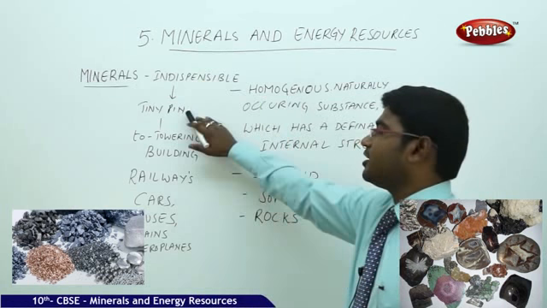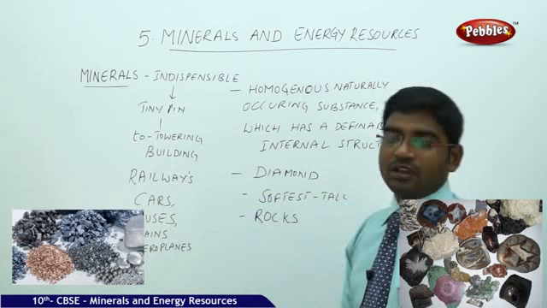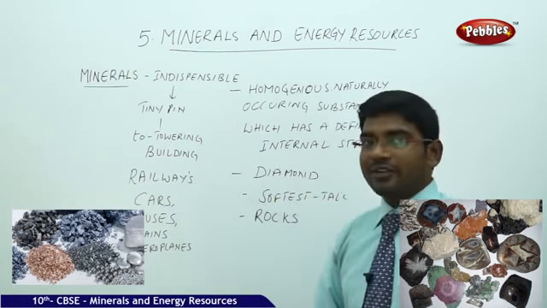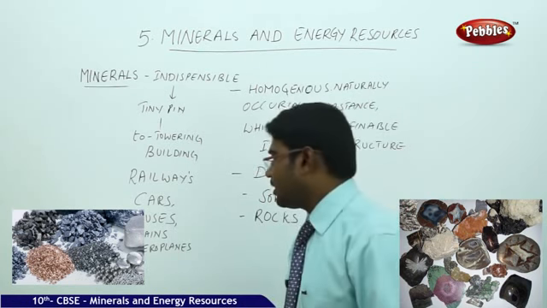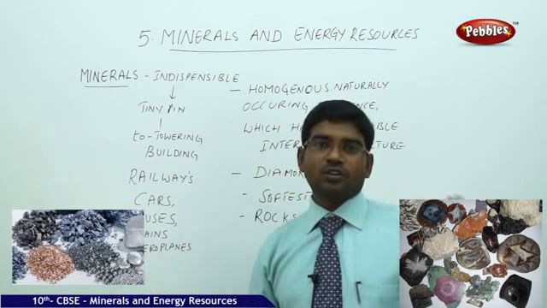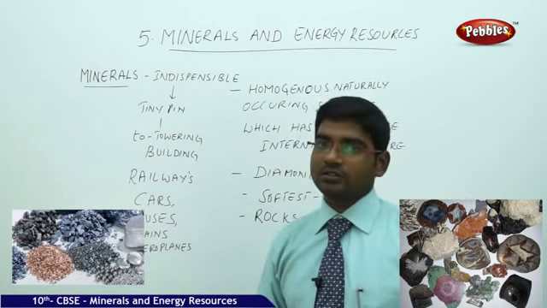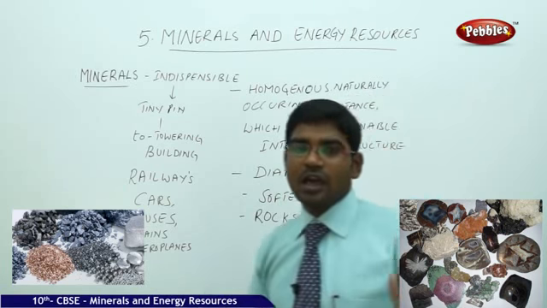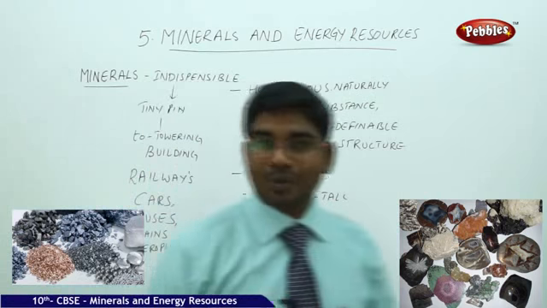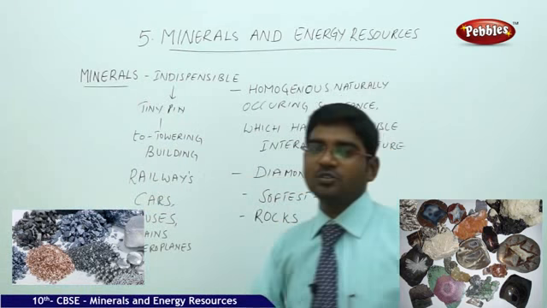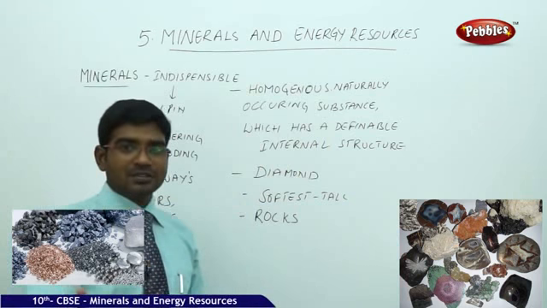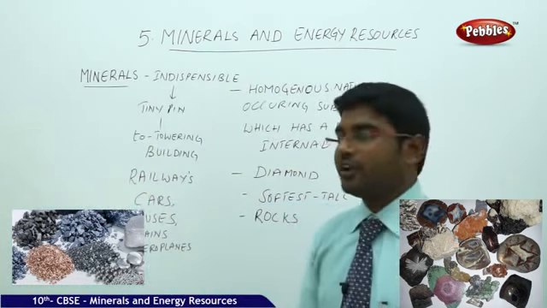And in this we have the tiny pins to the towering buildings. Not only this, we generally observe when we go to the railway stations, we find railway tracks which are laid with iron, and on the road you find many vehicles moving. Let us take from the bicycle to the modern costliest Range Rover cars. Cars all use various kinds of minerals in order to manufacture them. And then moving on to the public transport system, where most of us will be using the public transport system. The public transport system is also made of minerals. The buses, the autos, all are also made of minerals.